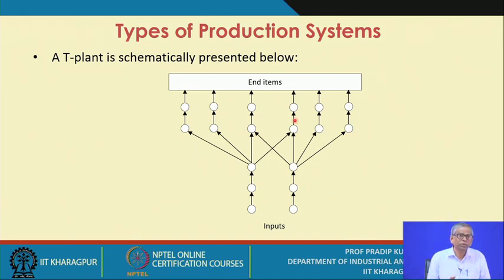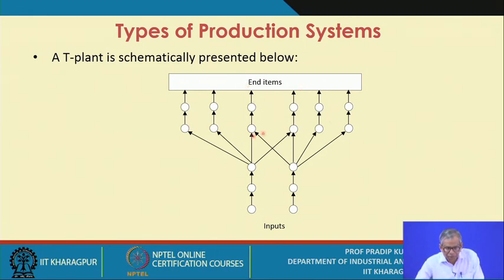A set of components or process parts, along with a set of sub-assemblies, you produce at this stage. Next you go for different combinations of all these components, and each combination gives you different types of end items or final products. So with few inputs you can have a large number of end items.